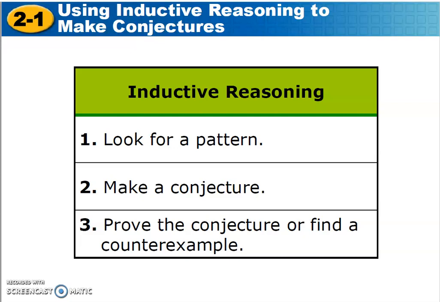Now remember, we're trying to observe some pattern about what we see. And then step 2, we make a conjecture, a conclusion based on the pattern that we observe. And then the last step, which is what we're going to practice now, is I've got to decide if my conjecture is really true. To prove it, I try to look for a case where it's false. In other words, I try to find a counterexample.